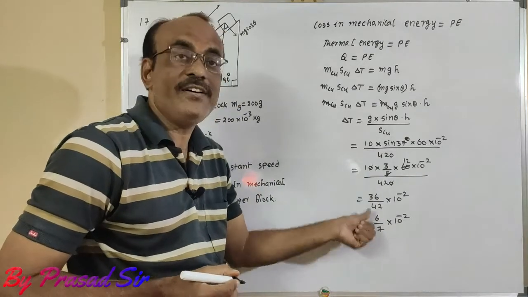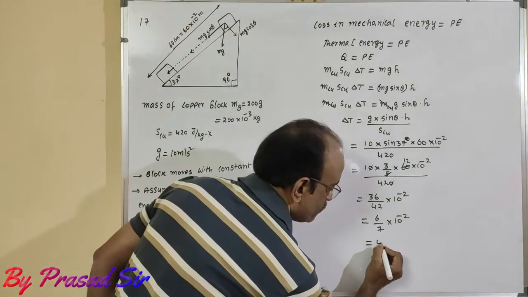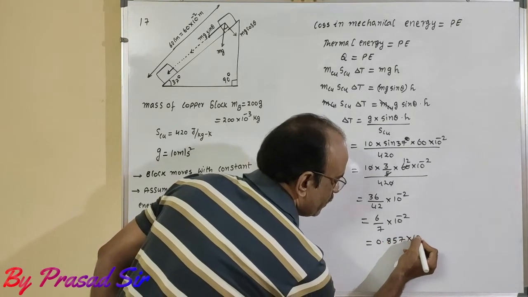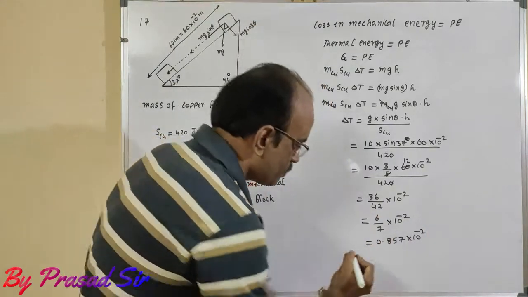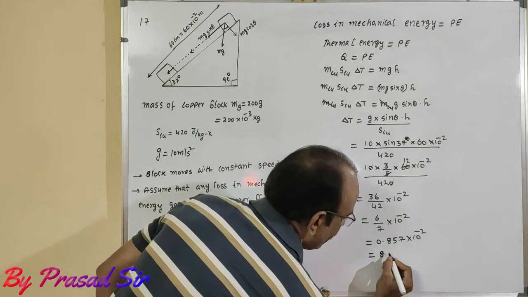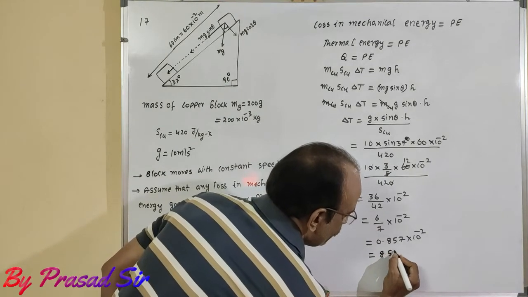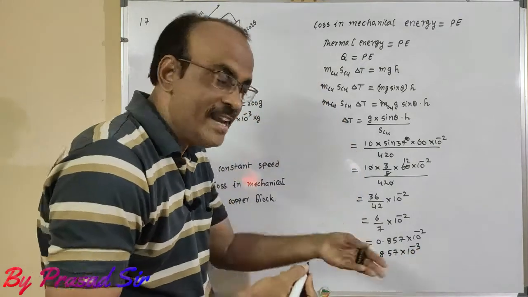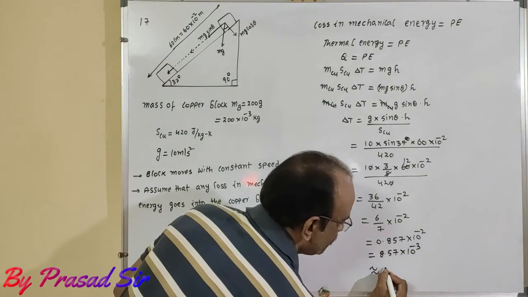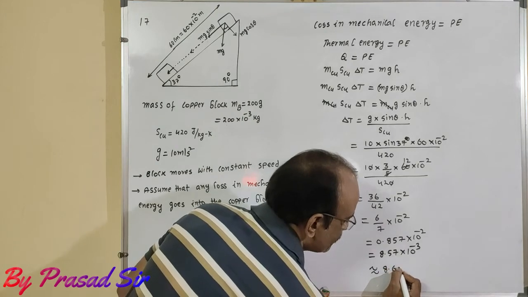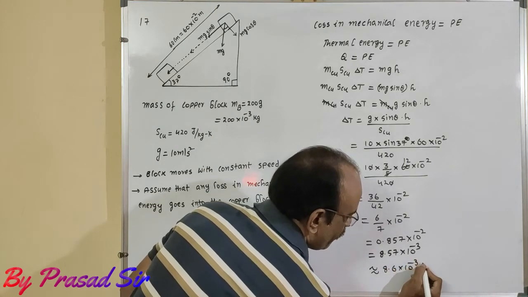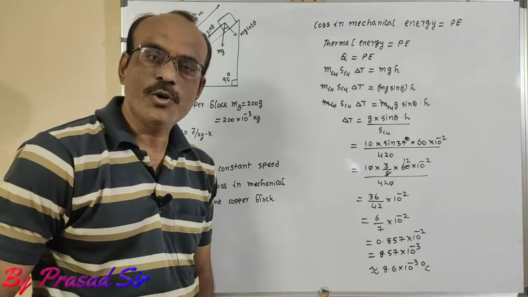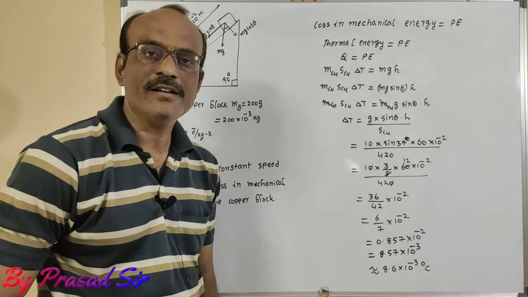Division of 6 by 7 is 0.857 into 10 to the power of minus 2, so 8.57 into 10 to the power of minus 3. Finally, nearly, I will write this as 8.6 into 10 to the power of minus 3 degrees centigrade. This is the solution for question number 17.